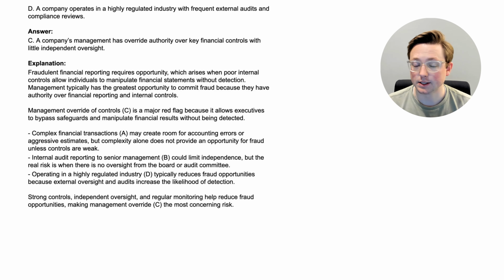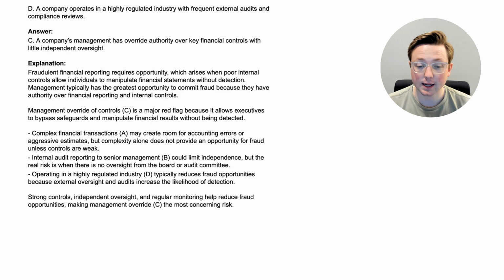Complex financial transactions, and that was option A, may create room for accounting errors or aggressive estimates, but complexity alone does not provide an opportunity for fraud unless controls are weak. And again, we go back to controls there. Internal audit reporting to senior management, and that was option B, could limit independence, but the real risk is when there is no oversight from the board or audit committee.